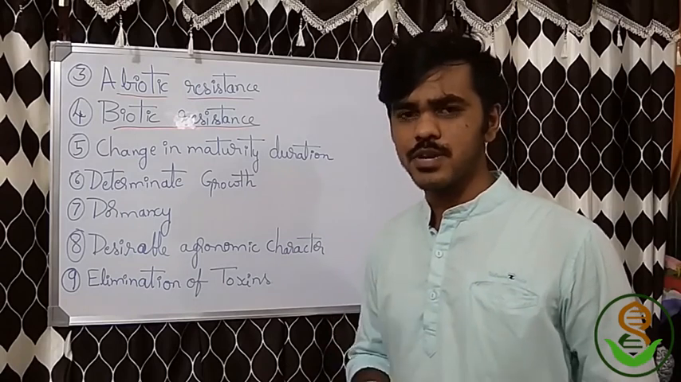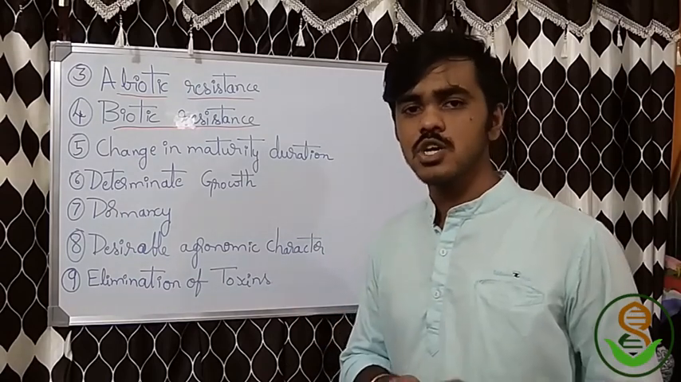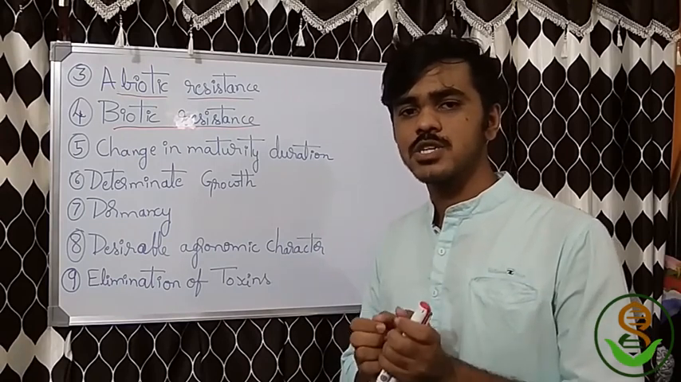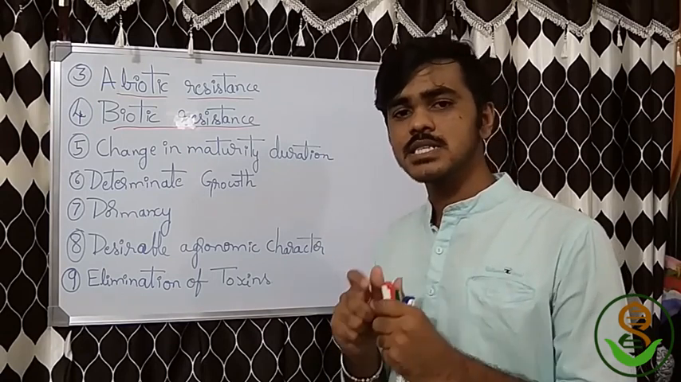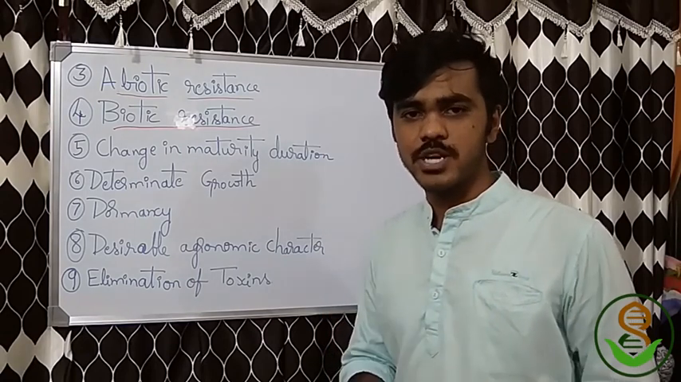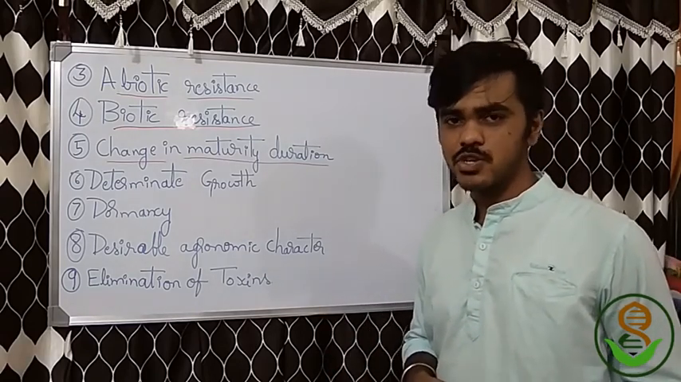These are very important, we say, and they mainly cause many losses in agriculture. So our breeding objective should importantly concentrate on getting resistance to such biotic components of the environment. Okay, next important objective is maturity duration.